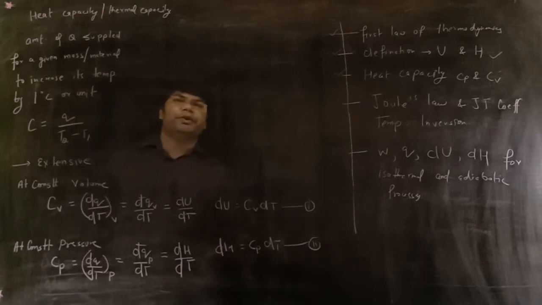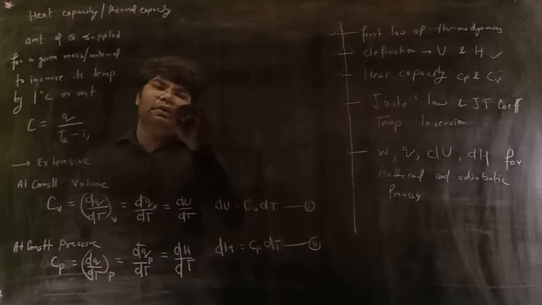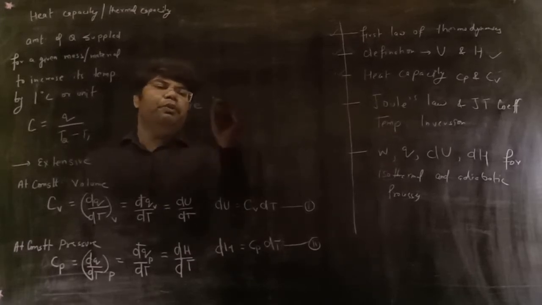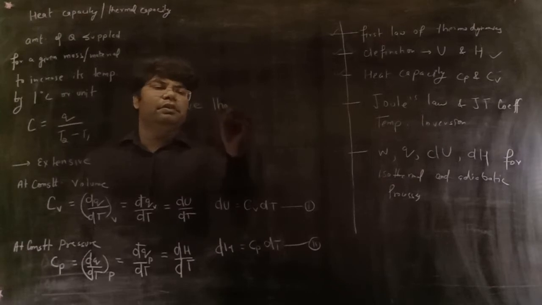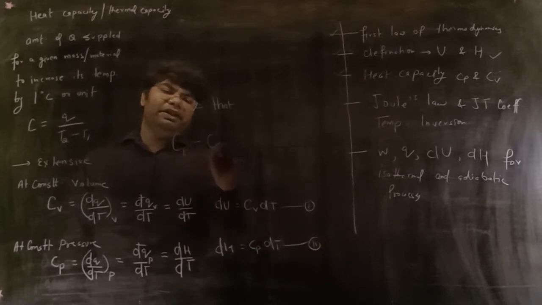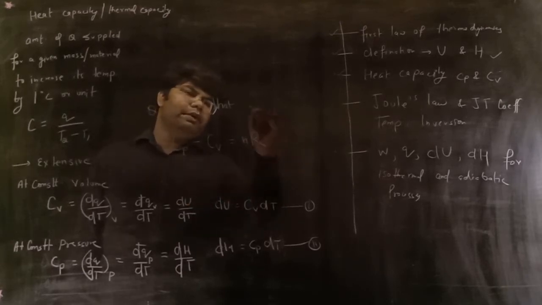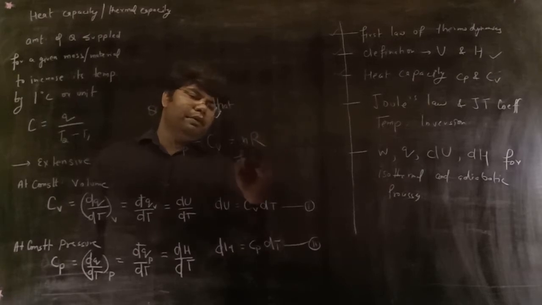Now a question for you, students: prove that Cp minus Cv is equal to nR for an ideal gas.